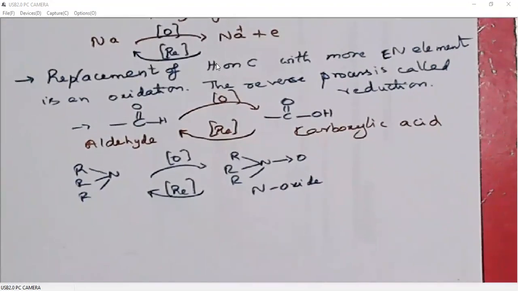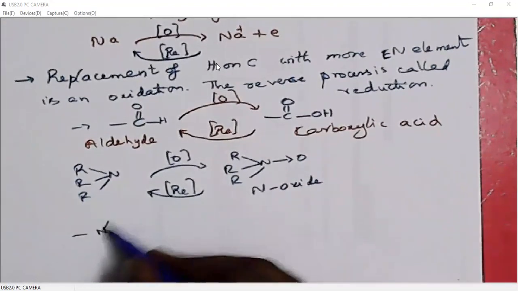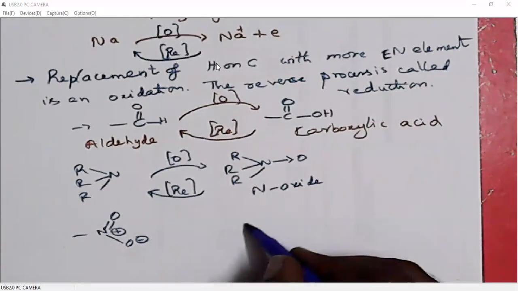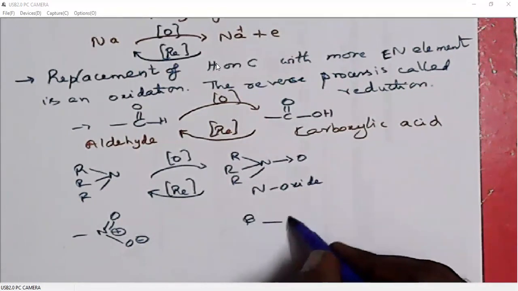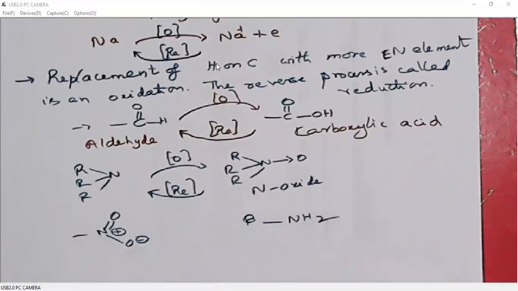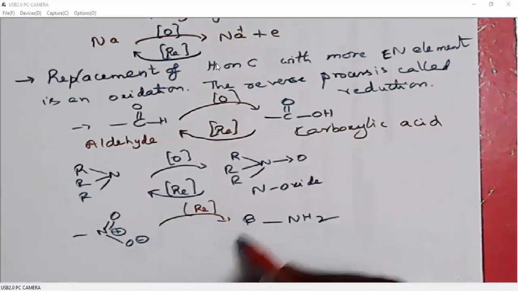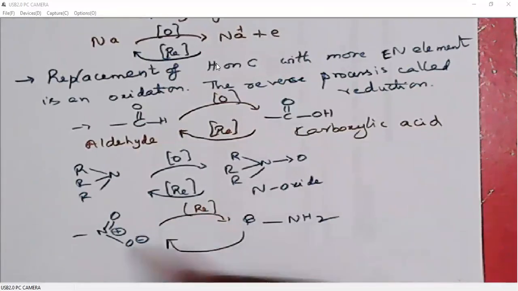Similarly, conversion of nitro group to amine, it is called reduction, whereas conversion of amine to nitro, it is called oxidation.